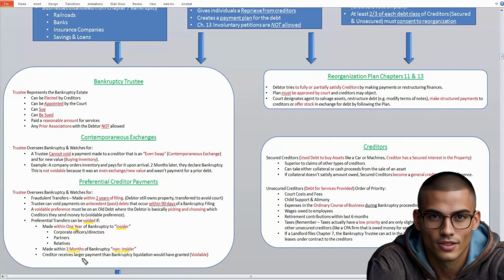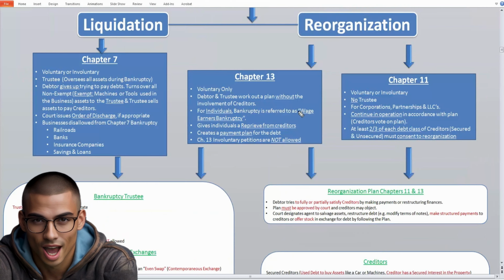So if a creditor receives a larger payment than the bankruptcy liquidation would have granted them, then that payment is potentially voidable. Under Chapter 11 and Chapter 13, we have a reorganization plan. Basically, the debtor tries to fully or partially satisfy the creditors by making payments or restructuring their finances to pay them back. The plan must be approved by the court, and the creditors may object if they don't like the plan. The court designates an agent to salvage the assets, restructure debt, and make any structured payments to the creditors, or even offer stock in the company in exchange for the payment of their debt.